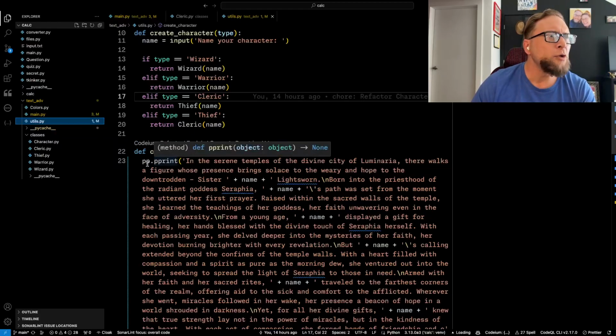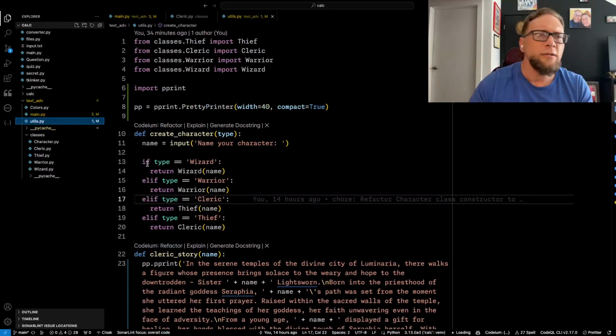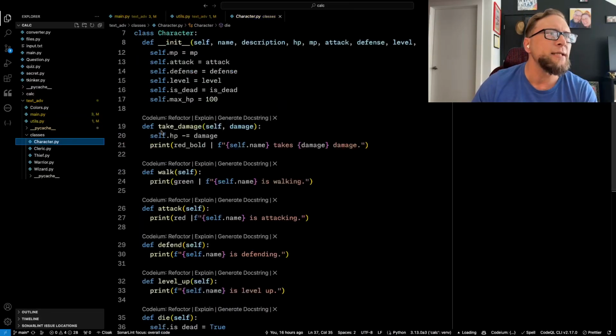So I'm trying to use PP here to control how wide the text is, because right now it's just taking up the full width of my terminal, and I'm trying to find a solution to make it more narrow. So I'm playing with that, and I'm also playing with classes.